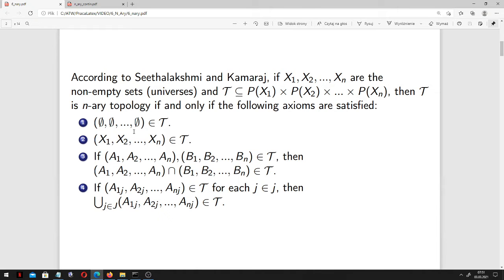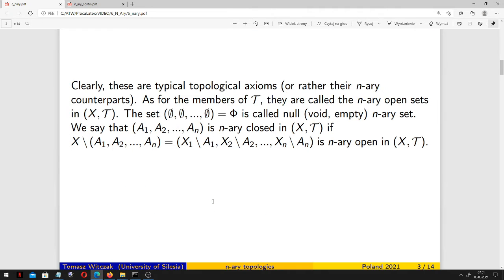The empty set belongs to T, the whole multiverse belongs to T, closure under finite intersections, and closure under arbitrary unions. Of course, intersection, union and complement are defined component-wise. So these are typical topological axioms, and the members of T are called the n-ary open sets.